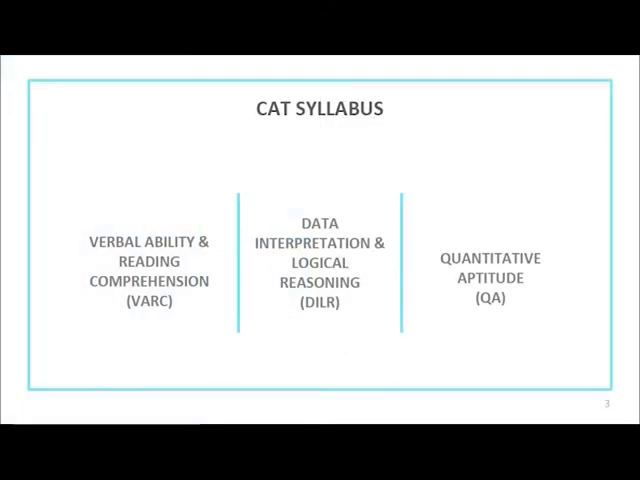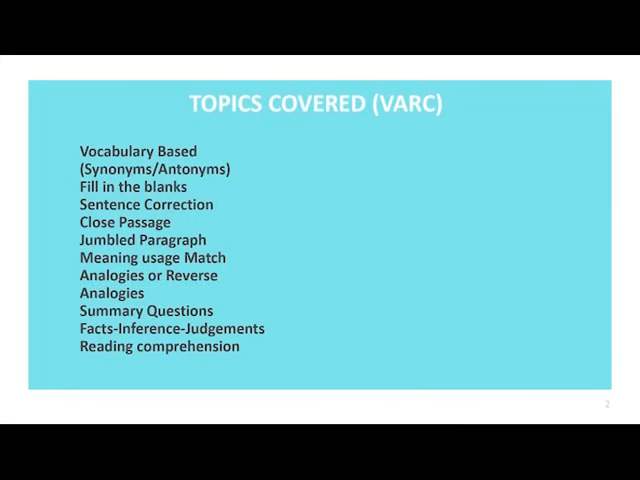The CAT syllabus basically comprises of three sections. Number 1, verbal ability and reading comprehension or VARC. Number 2, data interpretation and logical reasoning, also known as DILR. And number 3, quantitative aptitude, also known as QA. Now let's discuss the topics covered under each section.